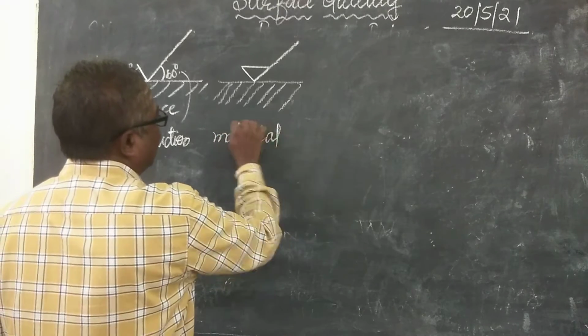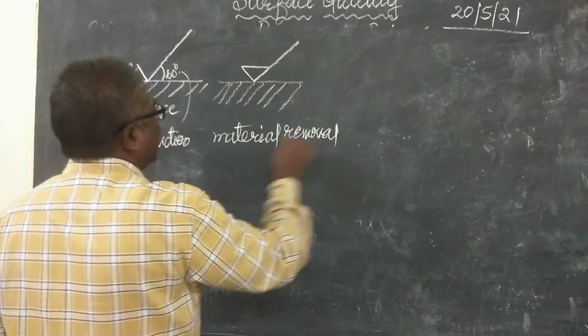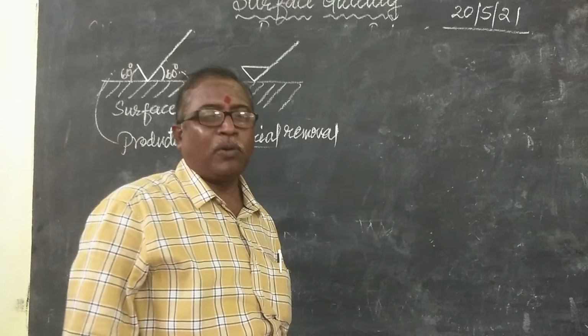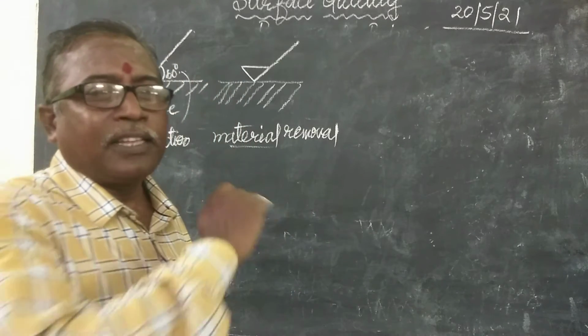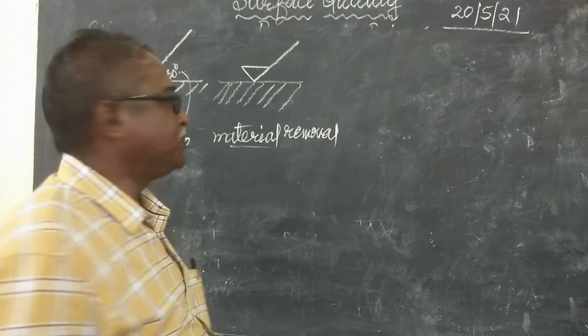So here you have to do some operation. By removing the metal, that is called metal removal, a bar is added over the two lines.